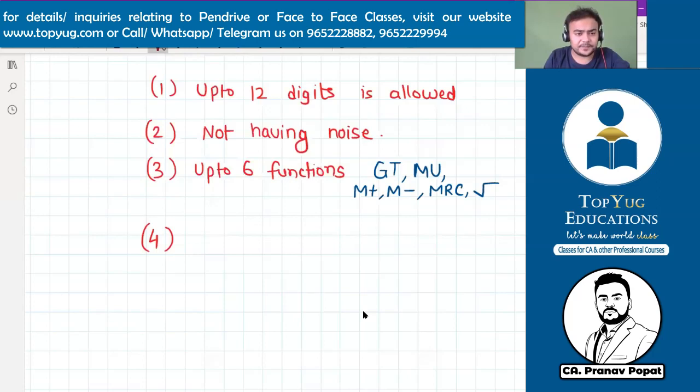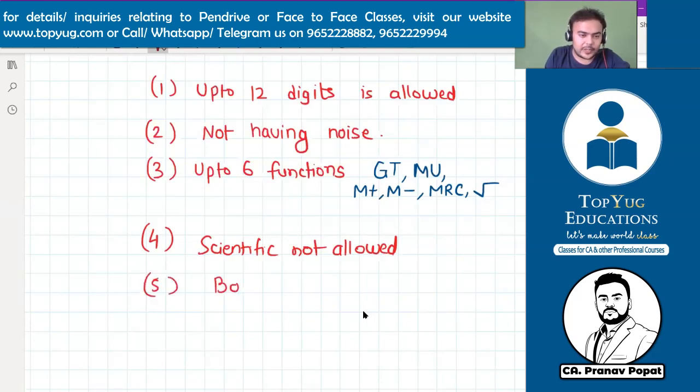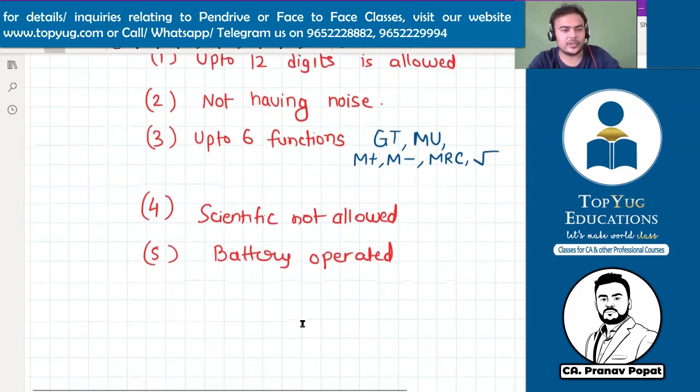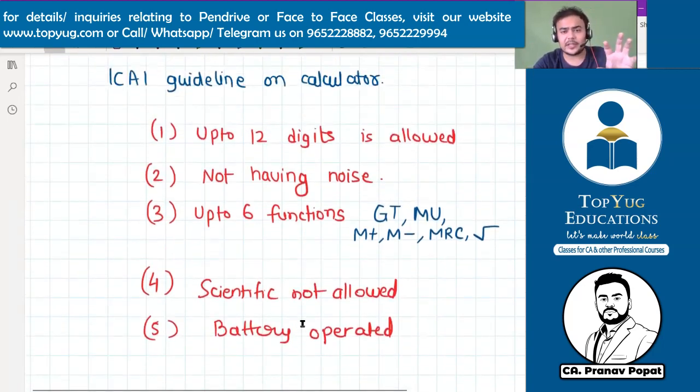Then next, scientific not allowed. It should be battery operated. A calculator with wire is not allowed. Anyway, all are battery operated, so it's not an important condition. Okay, so these are the basic things.